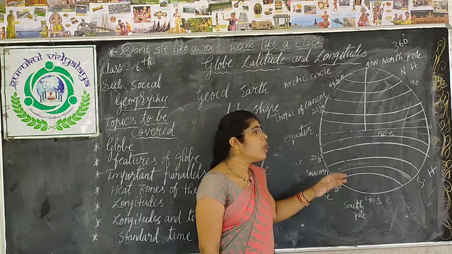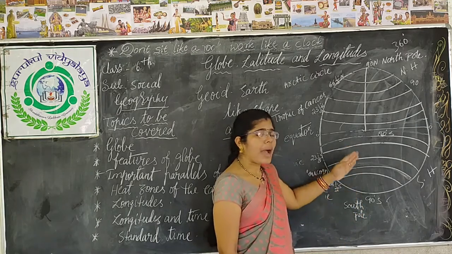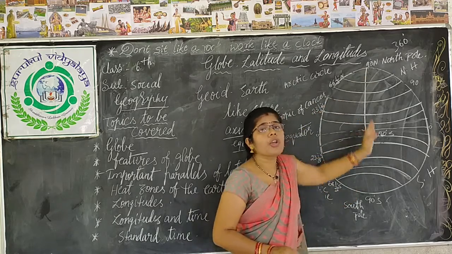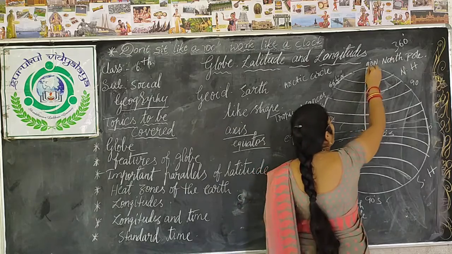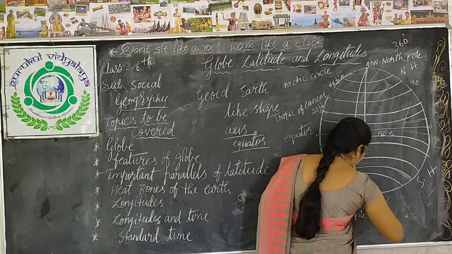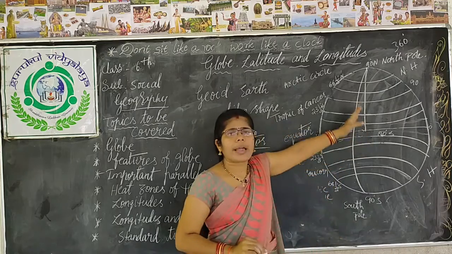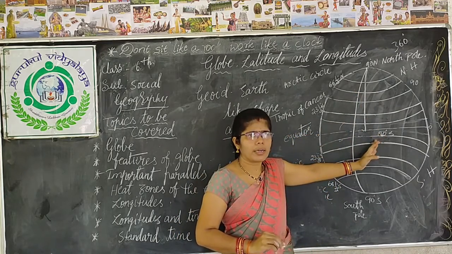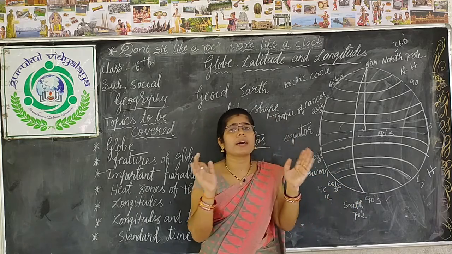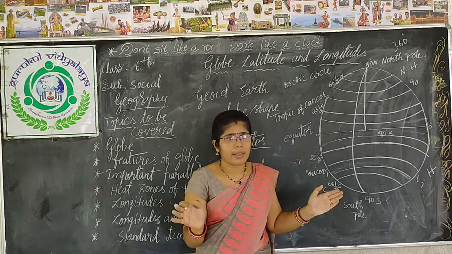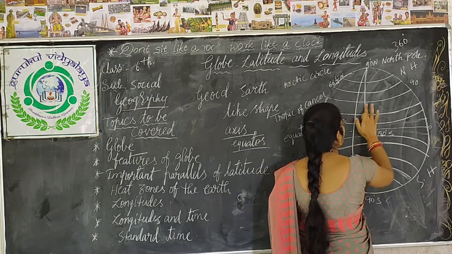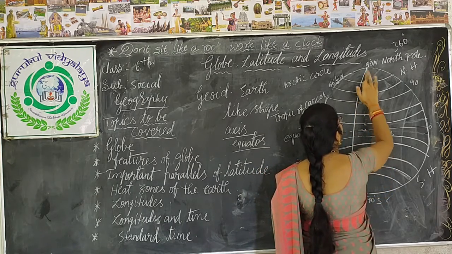Longitudes are nothing but the imaginary lines which are drawn on the earth from North Pole to South Pole. Once again, children, all these lines whatever I am drawing on the earth are imaginary lines. If you see the earth, there are no such lines. We are drawing these lines to locate a particular place as well as to know the time.